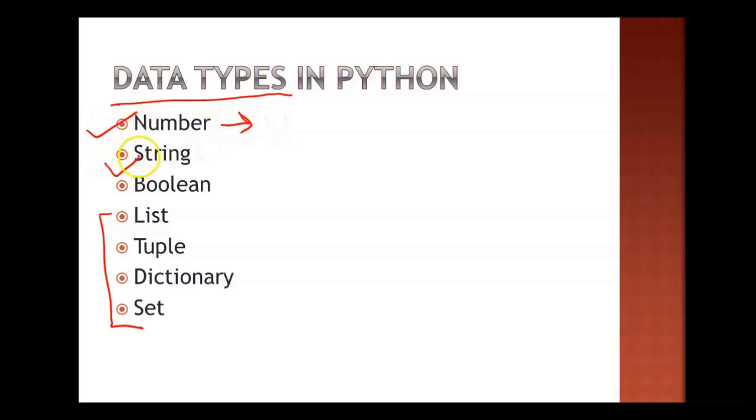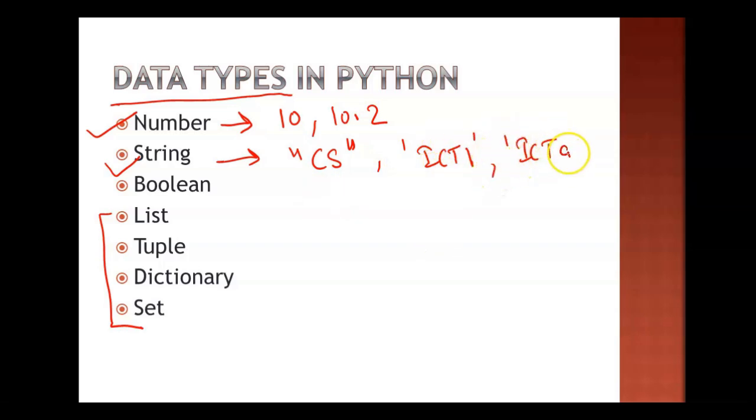Then next to that you have string. So I'm writing here the examples like 10, 10.2. Even Python supports complex number also, in which we have an imaginary part. Right, now the second one is string. String is a combination of characters. Anything written in double quotes or single quote is considered as string. Okay, so I can add digits also, it is not like I can add only the alphabets. I can write ICT@1. This is also a string, enclosed in single quote or in double quotes.